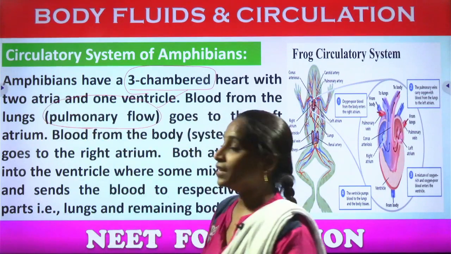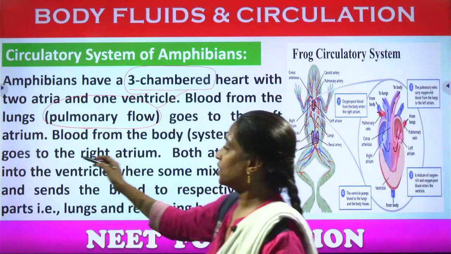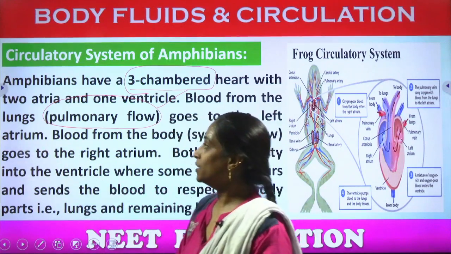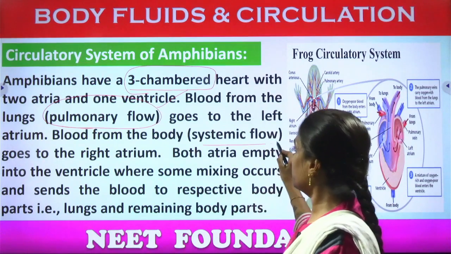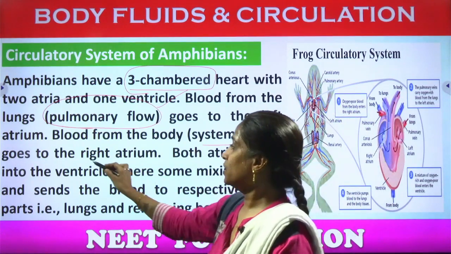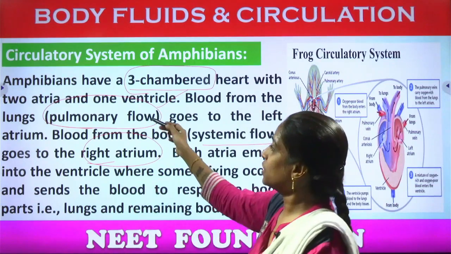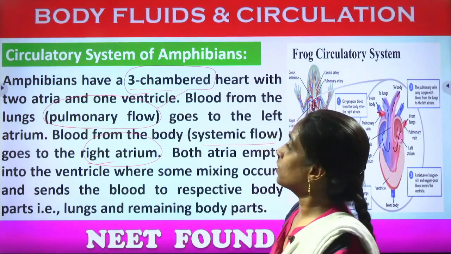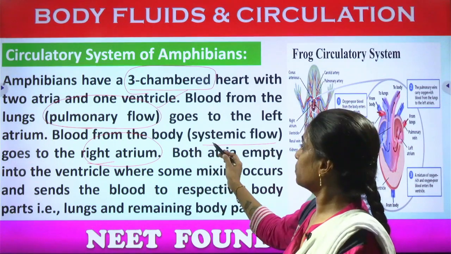Blood from the lungs, called the pulmonary flow, goes to the left atrium, and blood from the body, the systemic flow, goes to the right atrium. It is completely different. What is the pulmonary flow? The blood is moving from the lungs towards the left atrium.